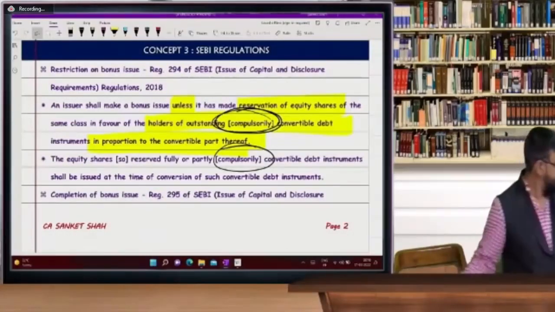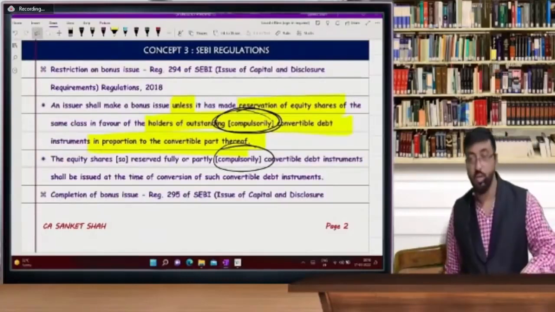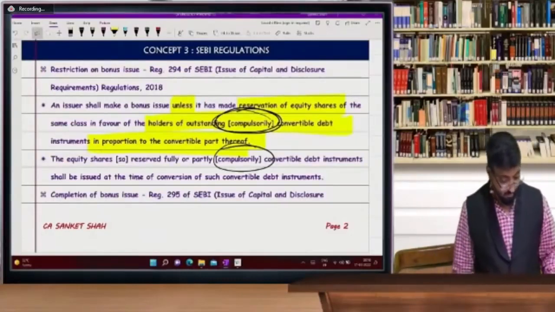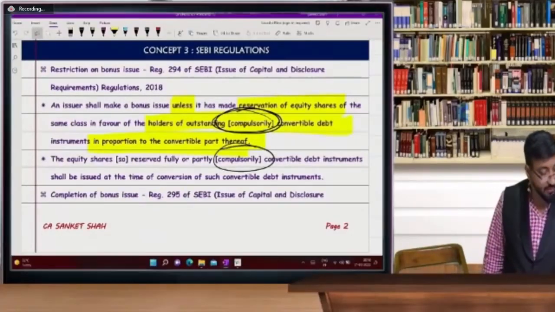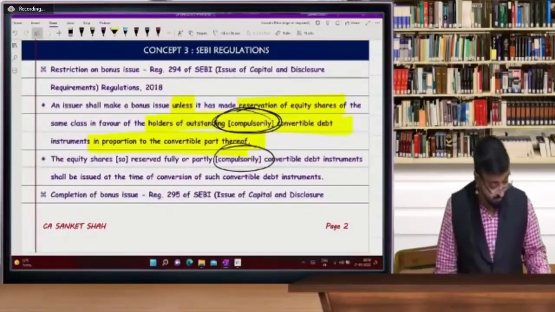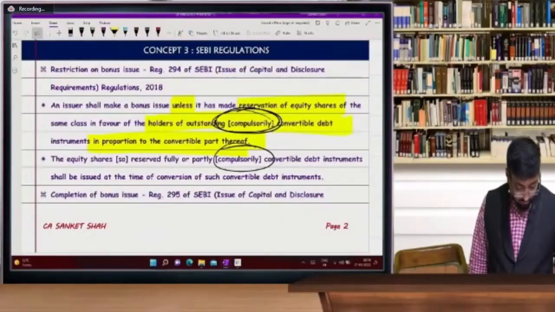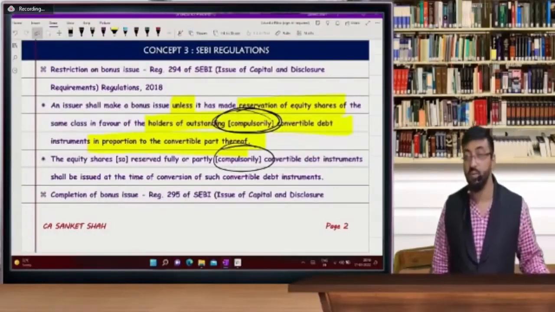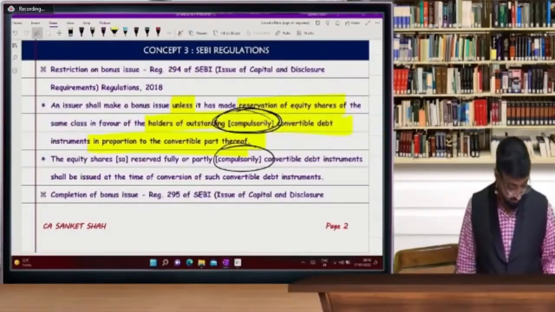Okay. I hope you are clear with this concept now. Arre beta, did you understand or not, tell me quickly. So you have to reserve shares for those shareholders.